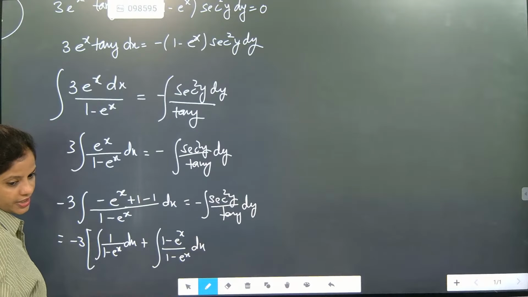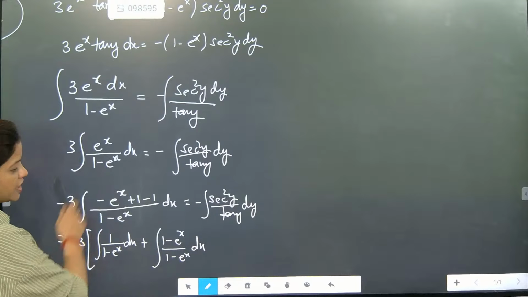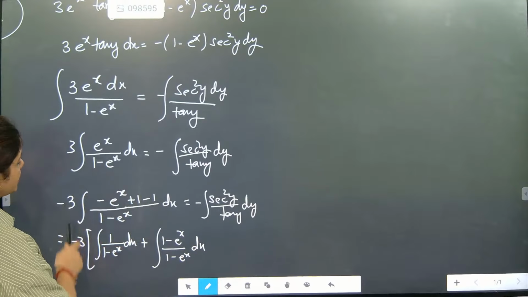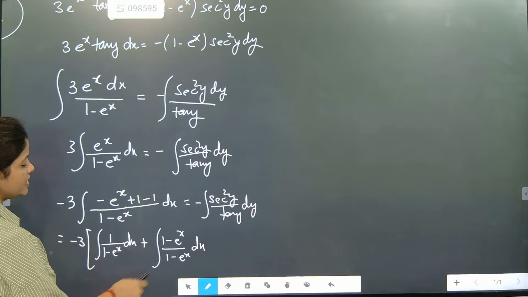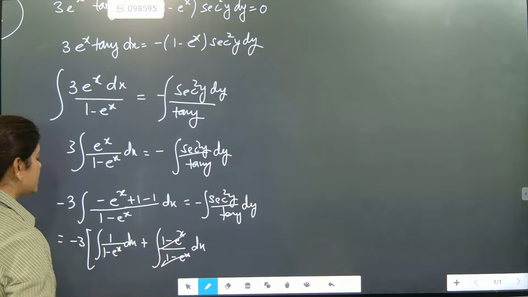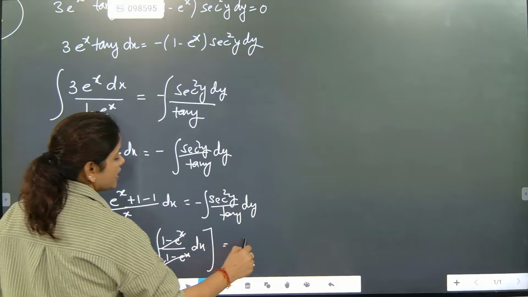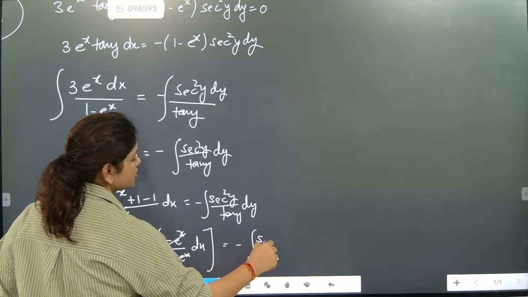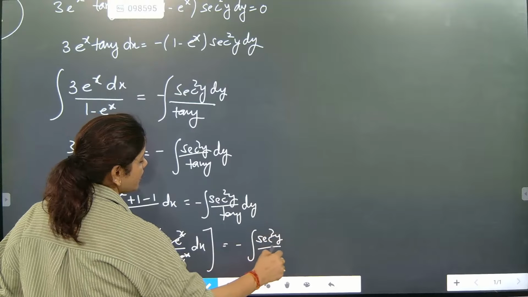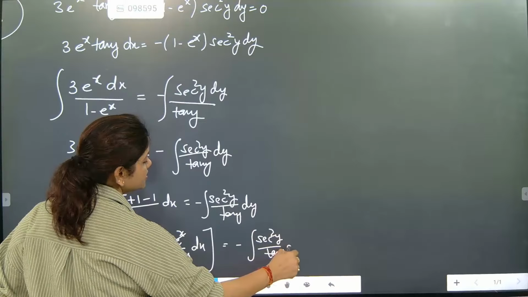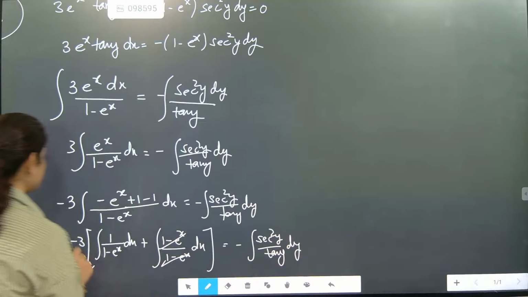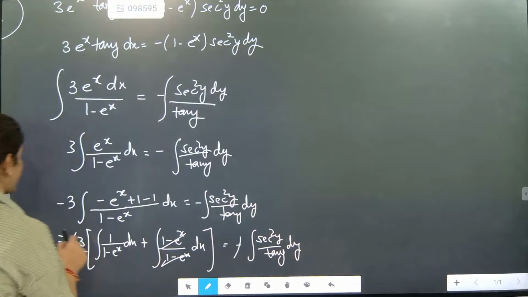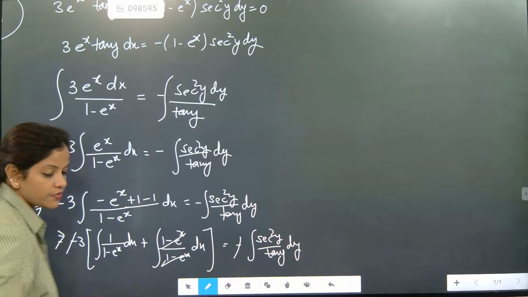See, first what I did is, I multiplied minus here and then I multiplied minus there, and after that minus 1 by 1 minus e to the power x. This and this will get cancelled, and here it will become minus integration of secant square y by tan y dy is there. So this minus and this minus will get cancelled, and then what next work we are going to do?